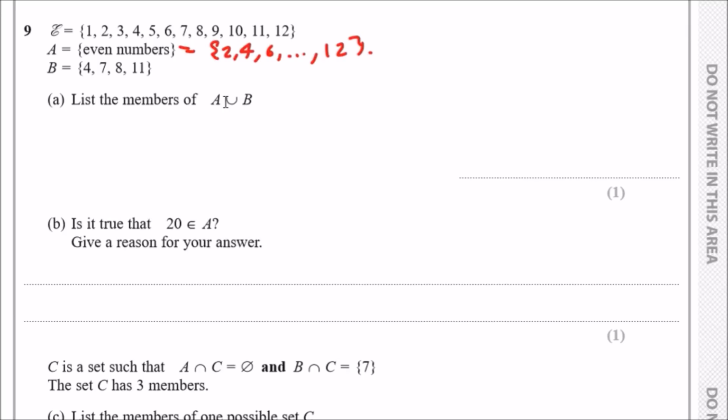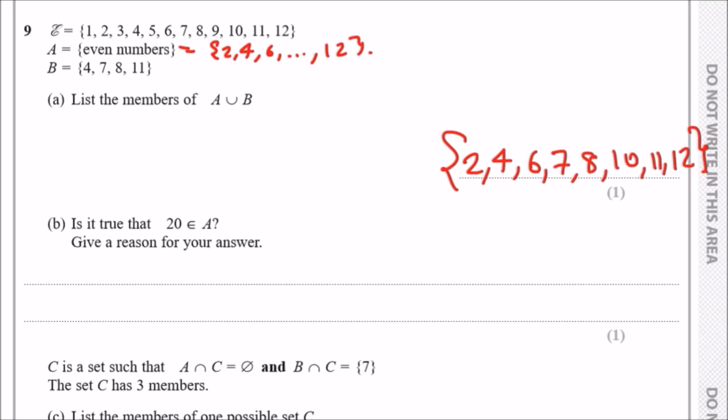So union unites, meaning every term in A plus every term in B. So let's have a look at what they all have. A has 2, 4, 6, 8, 12. And B has the same thing, except it's also got a 7 and 11. So everything plus a 7 and 11. So we have 2, 4, 6, 7, 8, not 9, 10, 11, 12. So this is literally everything in both.